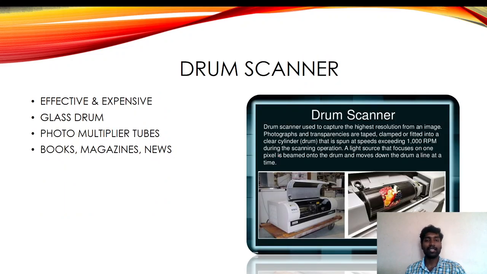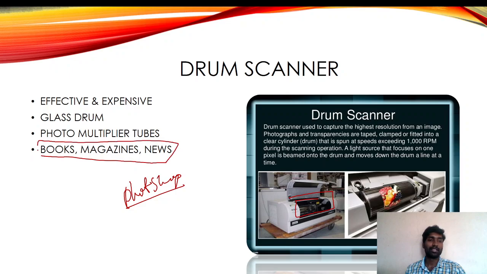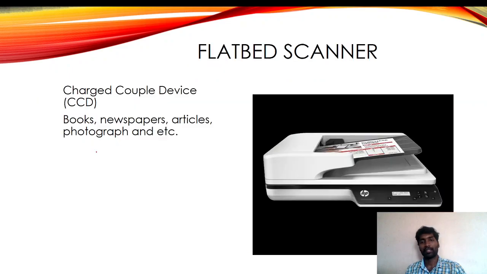First one, drum scanner. In a drum scanner, there will be a glass drum. This is a drum, and it is very effective and costlier. Mostly you can see it in Photoshop or marriage album shops, when they are taking photos, because the photo clarity will be higher. Books, magazines, news, all these things we scan using this type of scanner. Next, flatbed scanner. Why are we calling this a flatbed scanner?